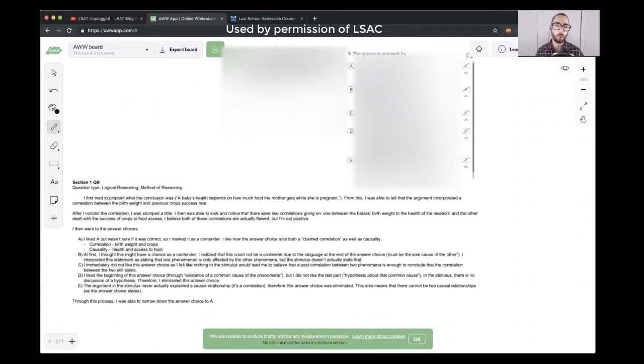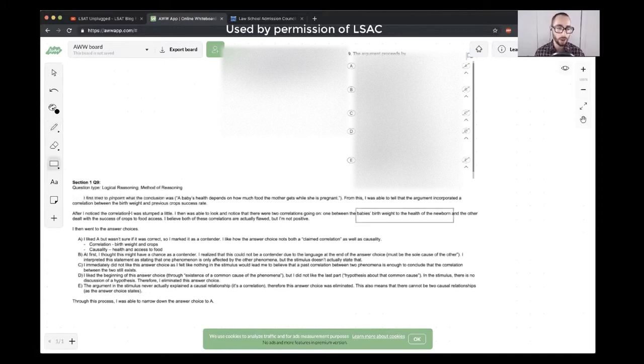They're saying, therefore, the food determines the health of the newborn. The newborn's health is dependent upon the food. So more food equals healthier newborn. So that's the correlation. Then the student is saying that they're stumped here because they're saying there's the association between baby's birth weight and health of the newborn.